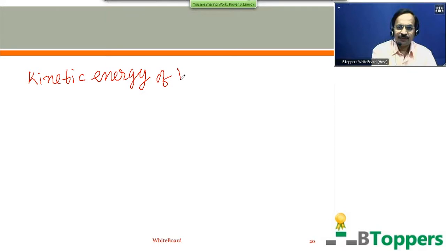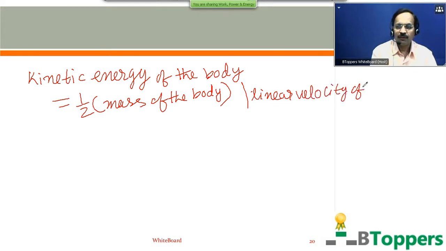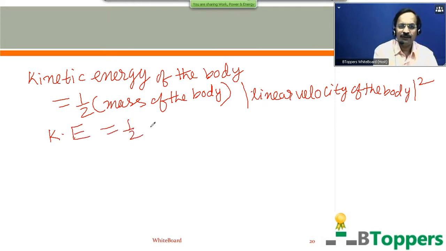So kinetic energy of the body in pure translatory motion is equal to half into mass of the body multiplied by square of the magnitude of linear velocity of the body. In short form, translational kinetic energy of the body is given by K equal to half mv square.